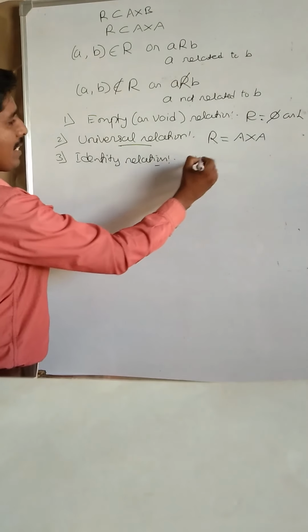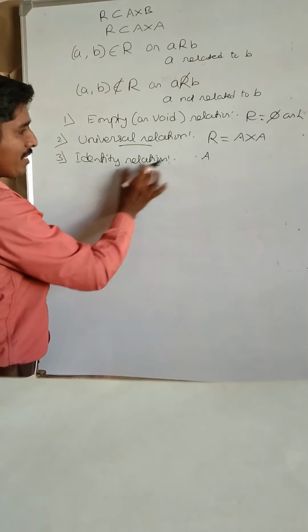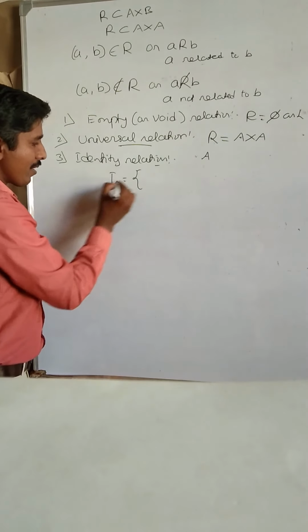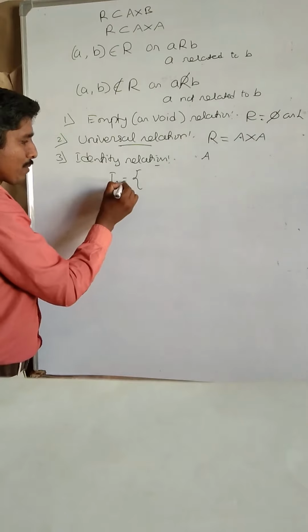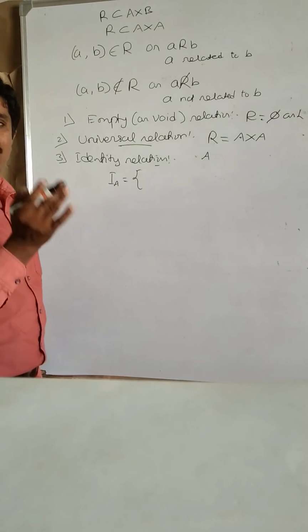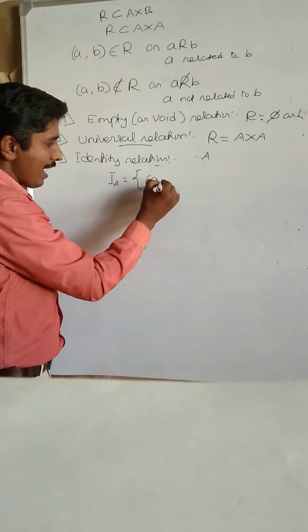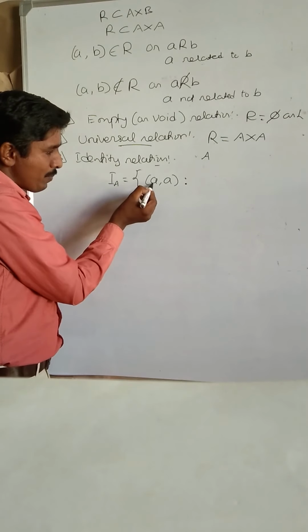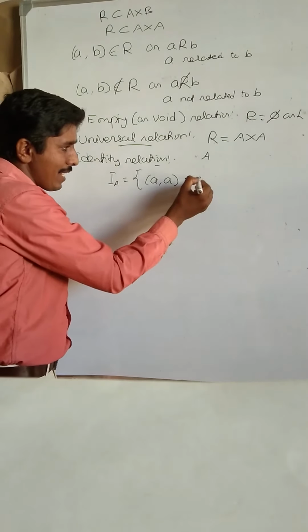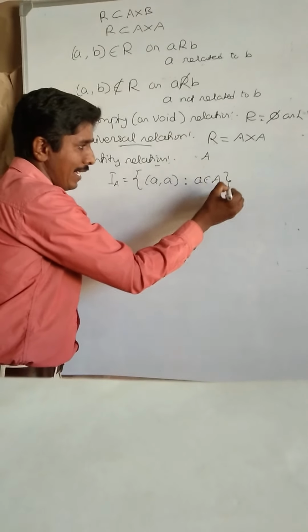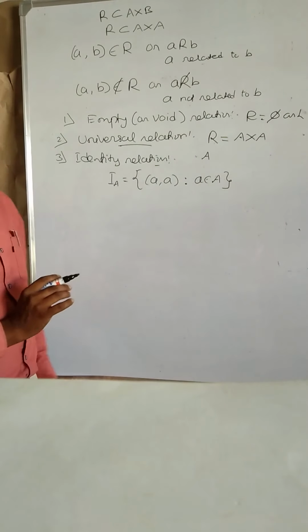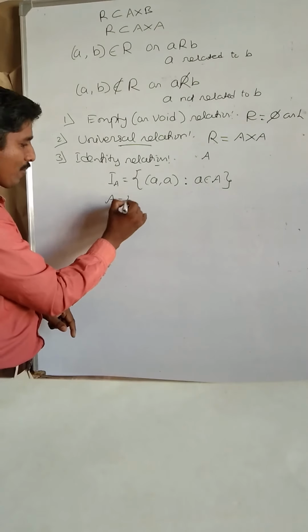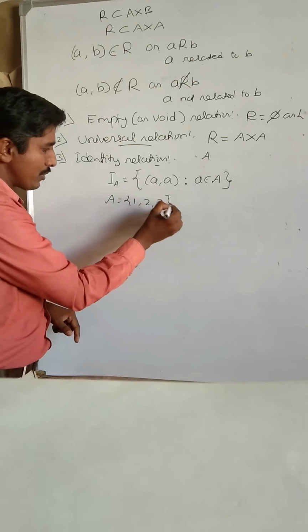Identity relation: take a non-empty set A. The identity relation on set A, written I subscript A, is the relation where every element of the set is related to itself. That is, (a, a) belongs to I_A for every element a belonging to set A. For example, let set A equal {1, 2, 3}.